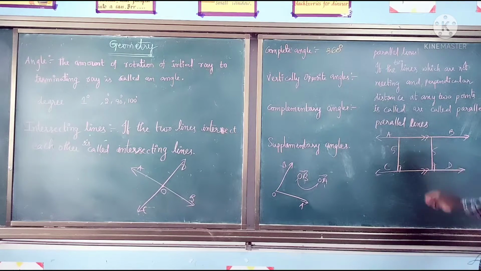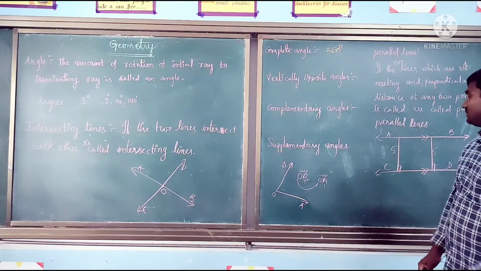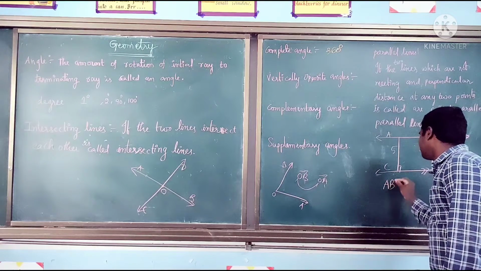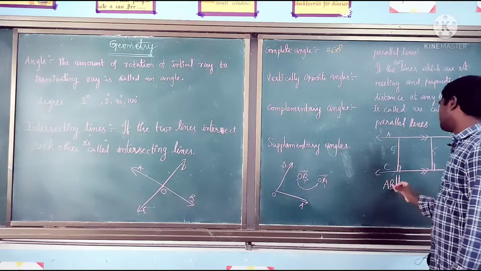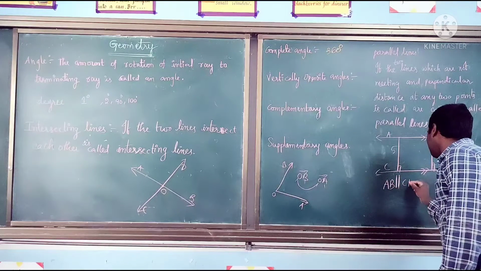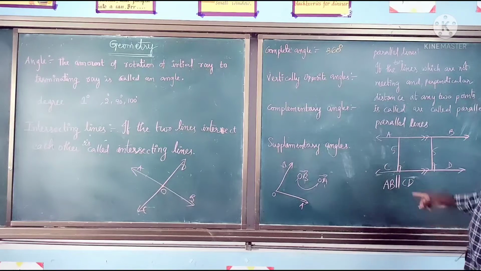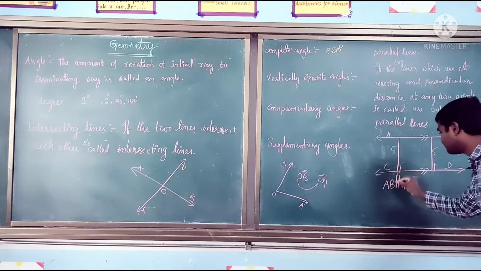So we can say AB is parallel to CD. Now we represent it with the parallel symbol: the line AB is parallel to the line CD. Yes, this symbol is the parallel symbol.